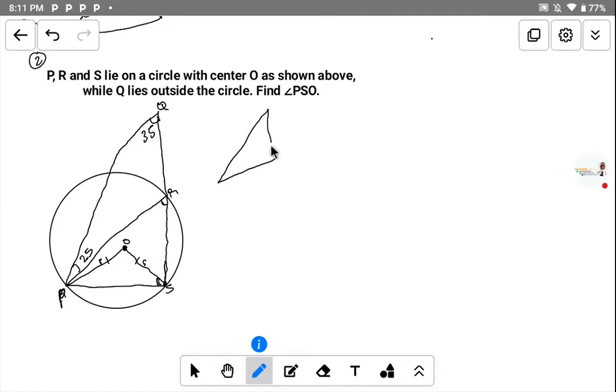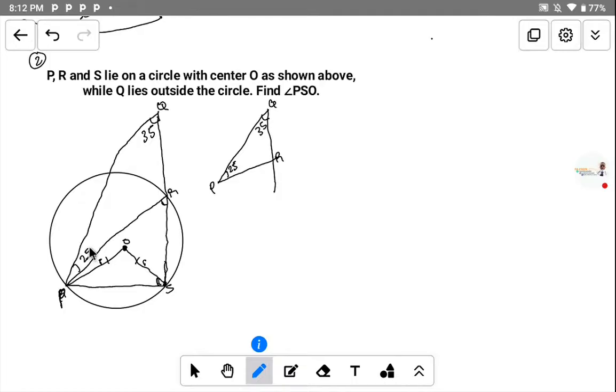If you look, we have a triangle, so it looks like this. Here we have P, and here we have Q, and here we have R. We have the line that forms this S. So it means that triangle PQR is a triangle where this place is given as 25, and this place Q is given as 35.